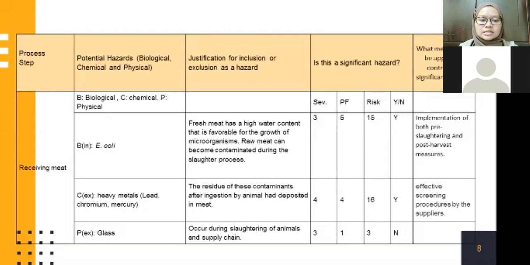And next is physical potential hazard in receiving meats, which is glass. This physical hazard can occur during slaughtering of animals and supply chain. Is this a significant hazard? It occurs, the severity is 3, the probable frequency is 1, and the risk is 3, so it is not significant hazard.